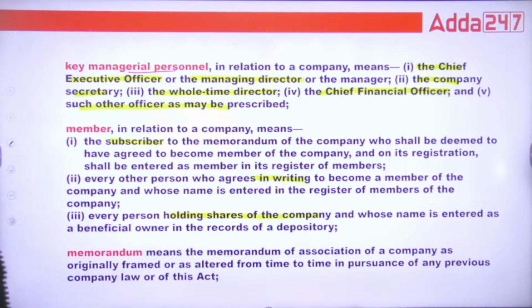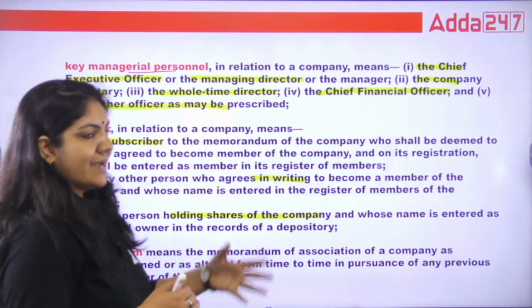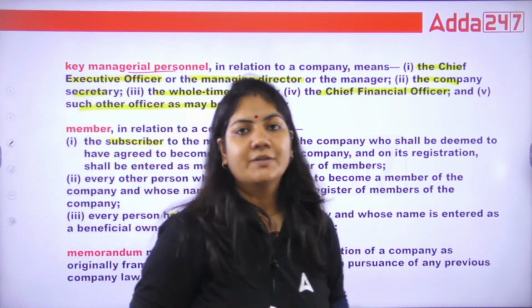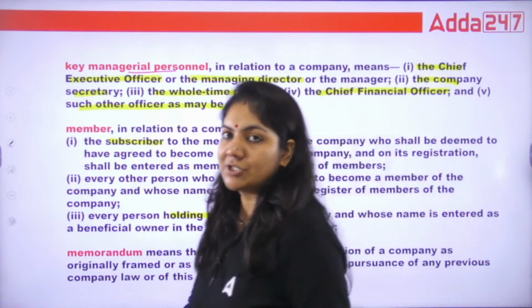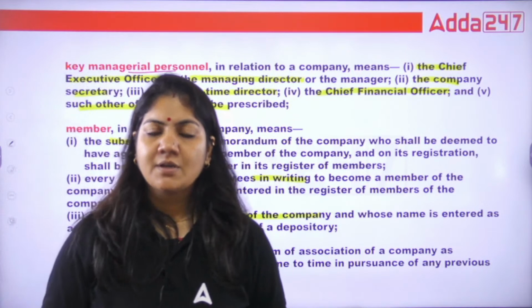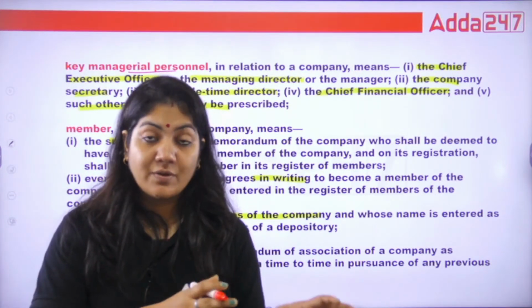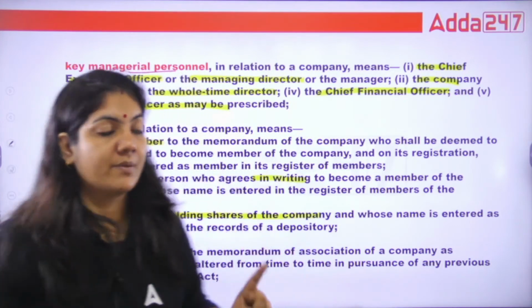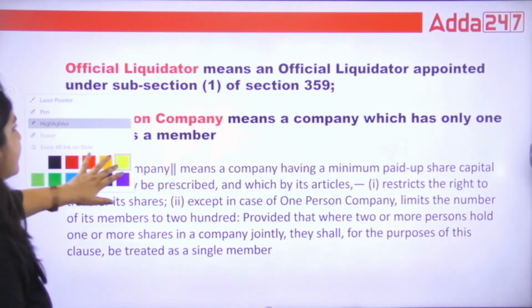Okay, what is memorandum? Memorandum contains six important clauses: name clause, object clause, liability clause, association clause, and two more clauses. So in the memorandum, if every company is going to be established, every company has to file the memorandum of association.